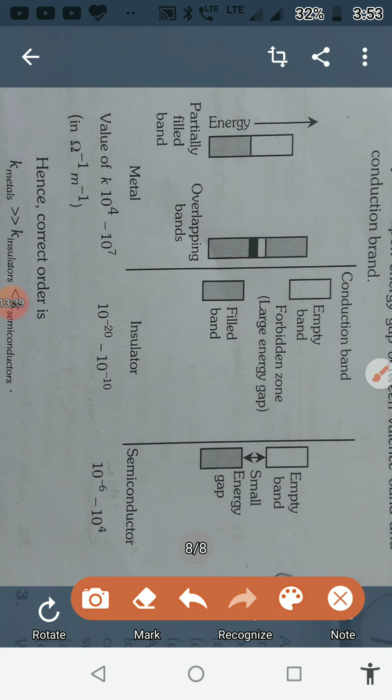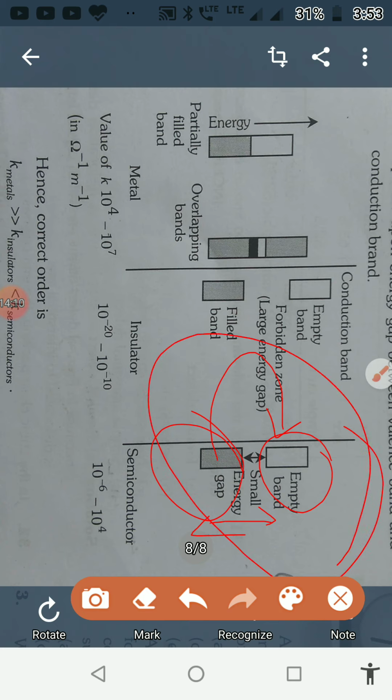Next, we shall move on to semiconductors. In the case of semiconductors, there is a small energy gap between the conduction band and the valence band. So what happens? Either by adding certain impurities or by elevating the temperature, we can increase the conduction in a semiconductor.